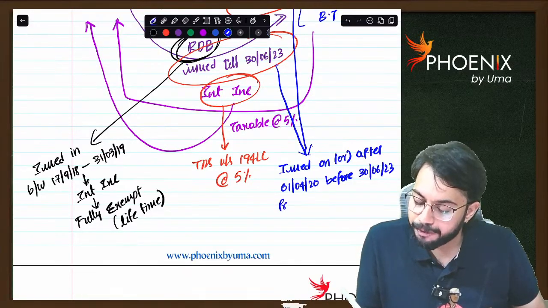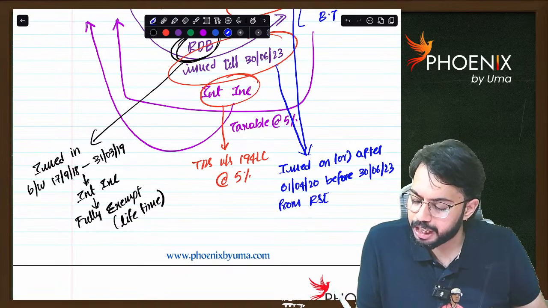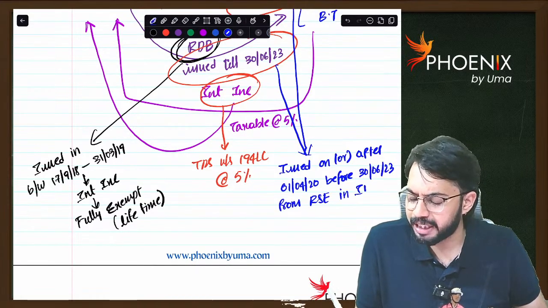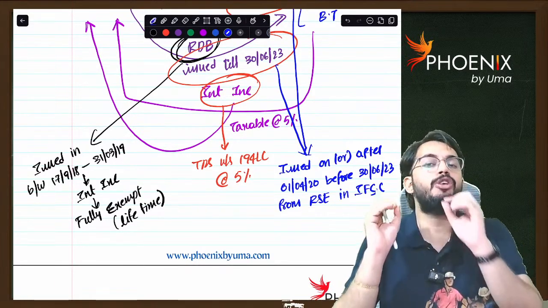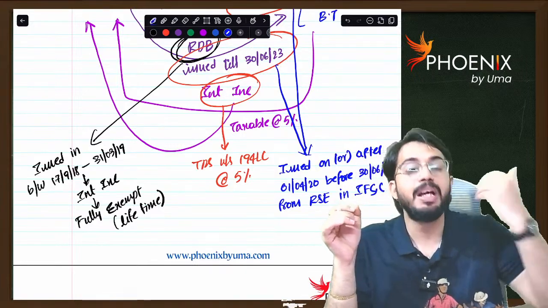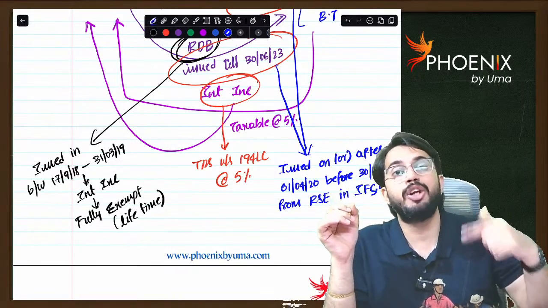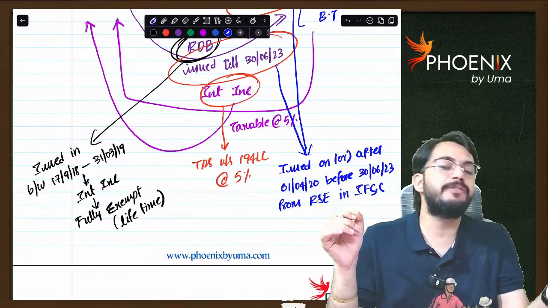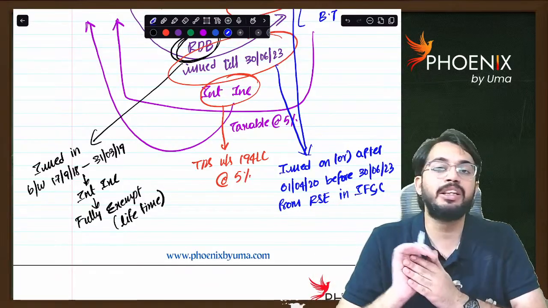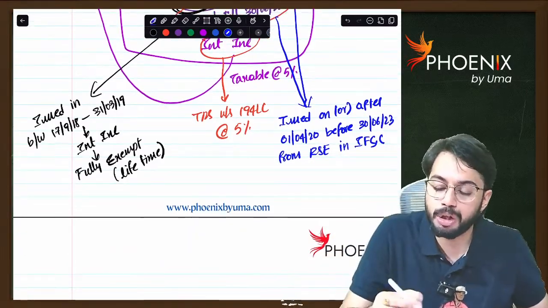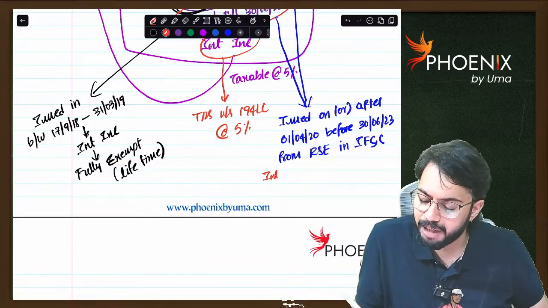They are purchased from a recognized stock exchange located in IFSC. Are you able to understand? So if any rupee denominated bonds are purchased from a recognized stock exchange located in IFSC between 1st April 2020 and 30th June 2023, then on those bonds, interest income will be paid.